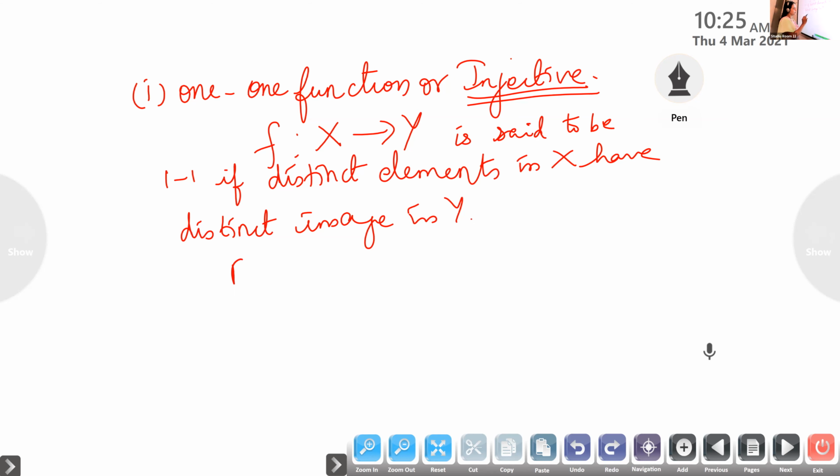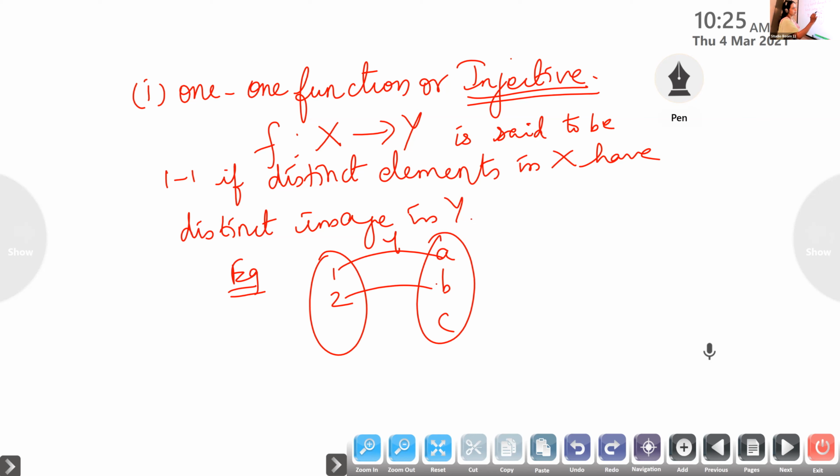For example, look here. Suppose we have 1, 2, A, B, C. Suppose this is F. Is it one-one? Whether distinct elements have distinct images? If you take the elements, 1 and 2 are different elements. What about their images? Are the images different? Yes. Therefore, it is one-one.